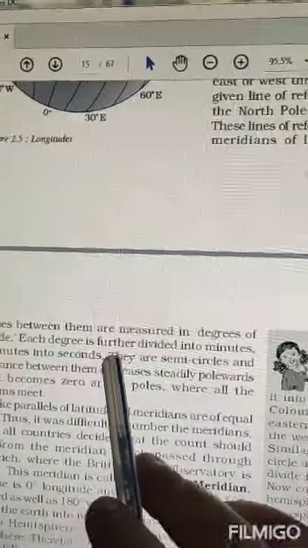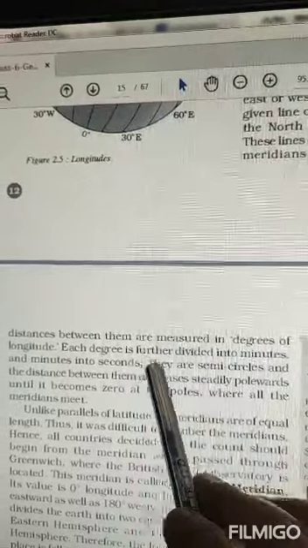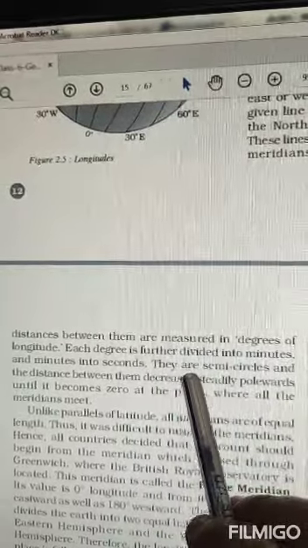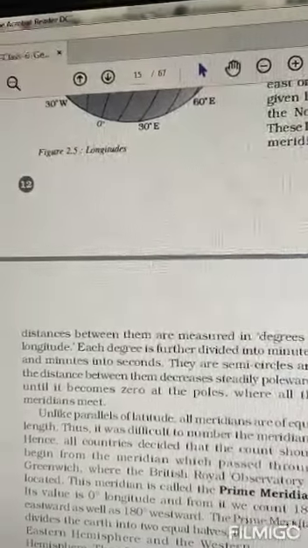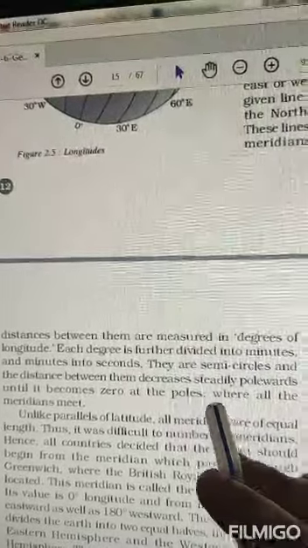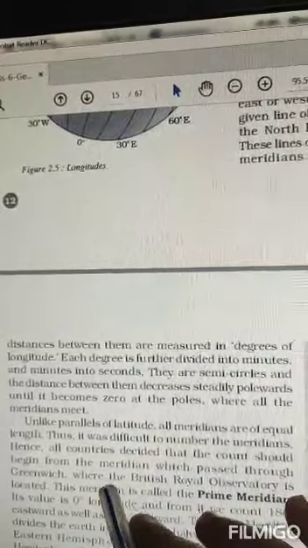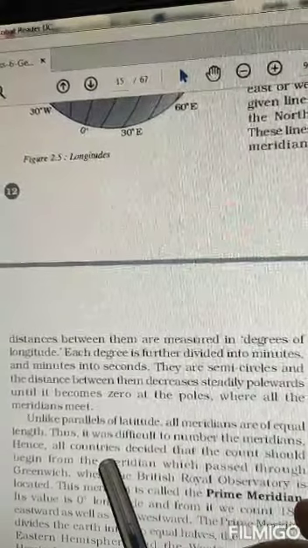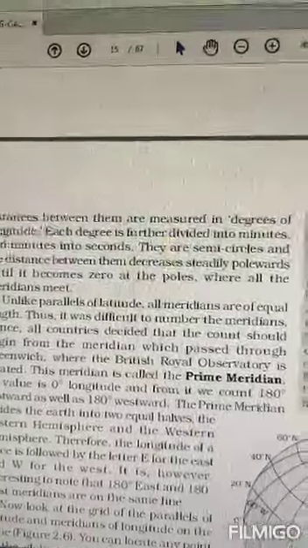The distance between them is measured in degrees of longitude. Each degree is divided into minutes and minutes into seconds. Time zones are located on them. How time is calculated, that we will do further, but time zones are located on these longitudes. And all meridians are of equal length.